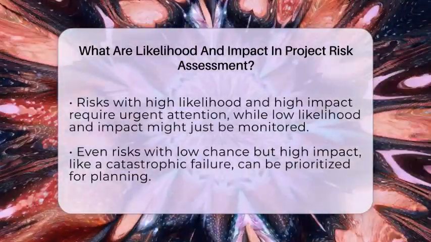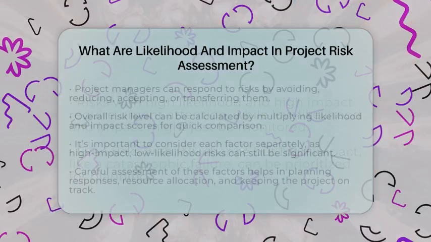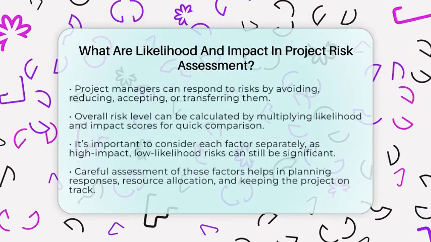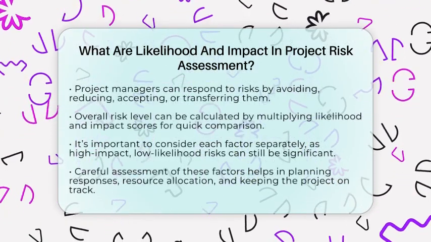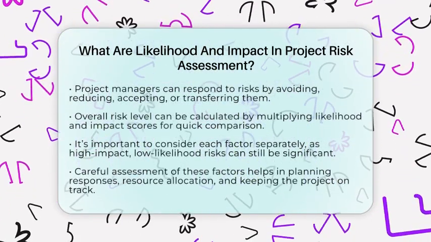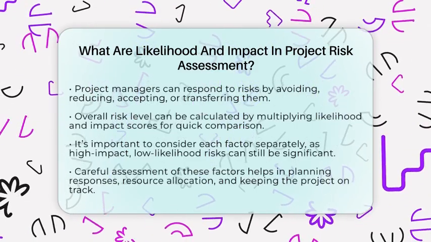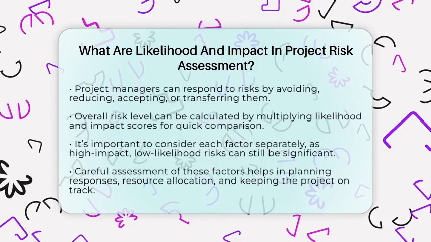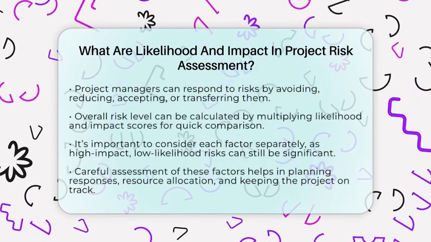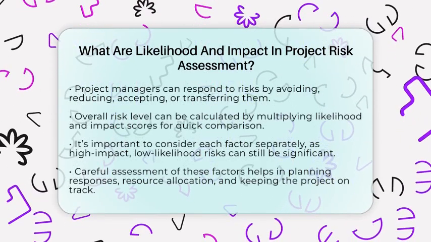Calculating the overall risk level often involves multiplying the likelihood score by the impact score. This gives a single number that helps compare risks quickly. But it's also important to look at each factor separately. A risk with high impact but low likelihood can still be very important to manage.